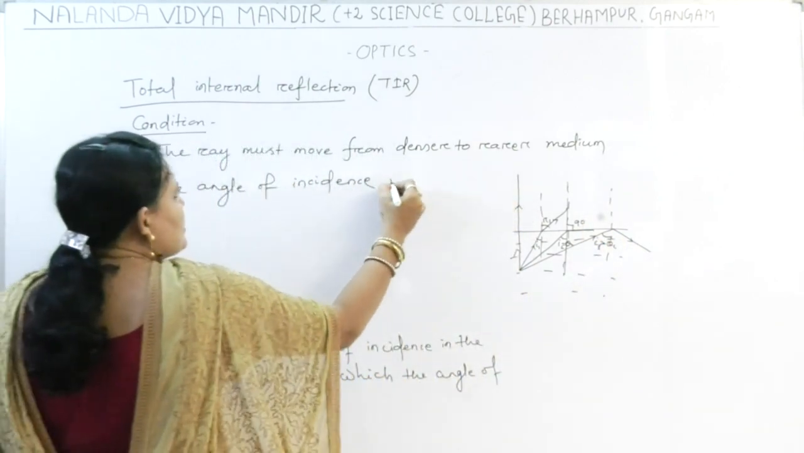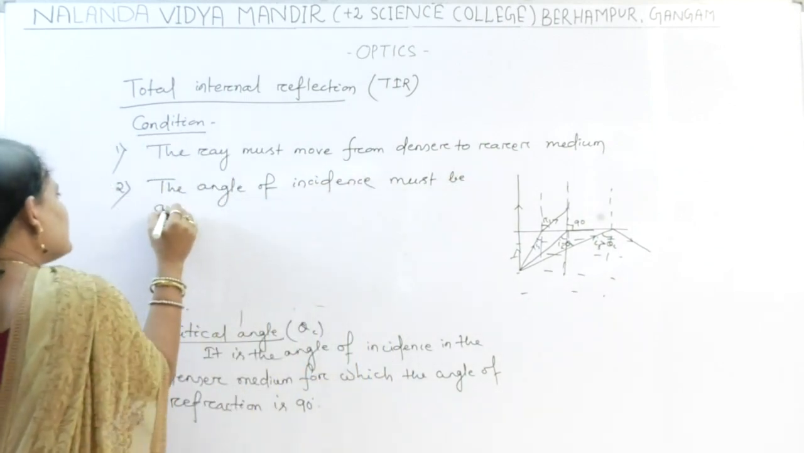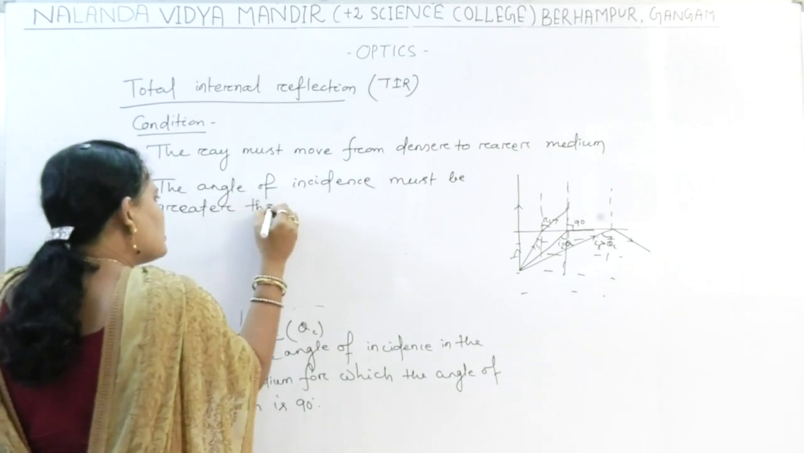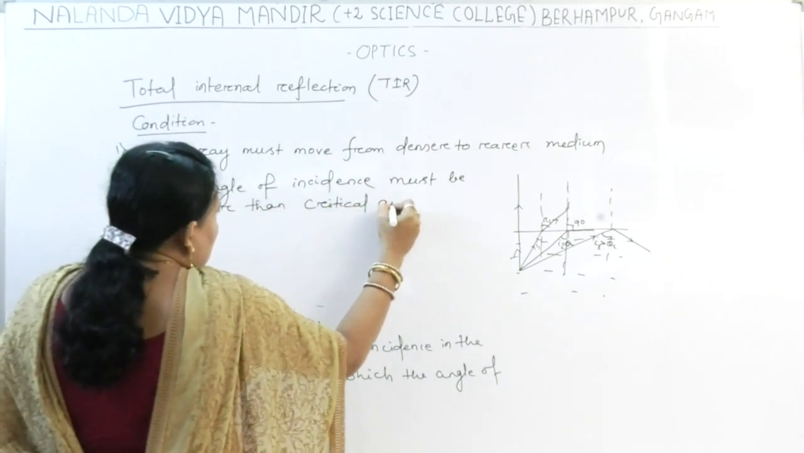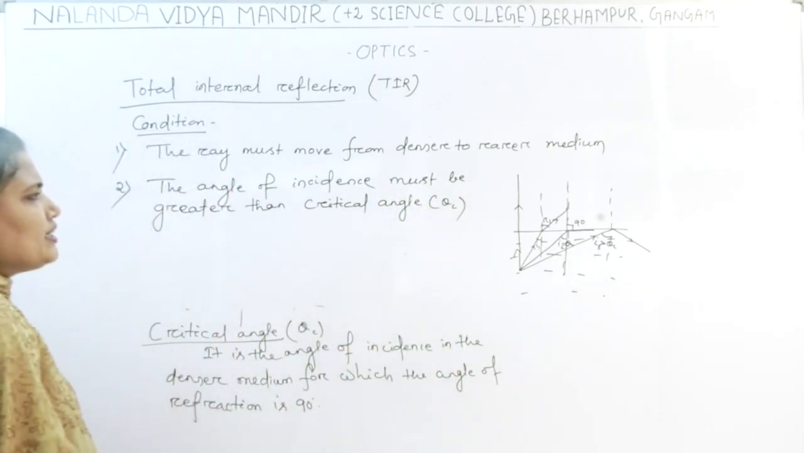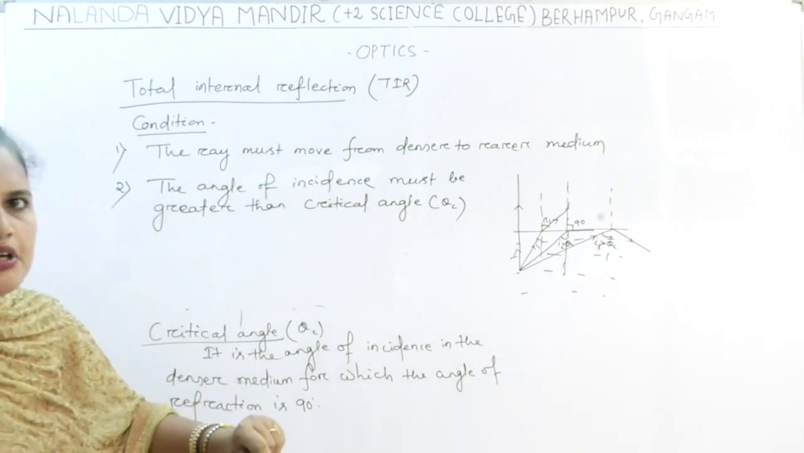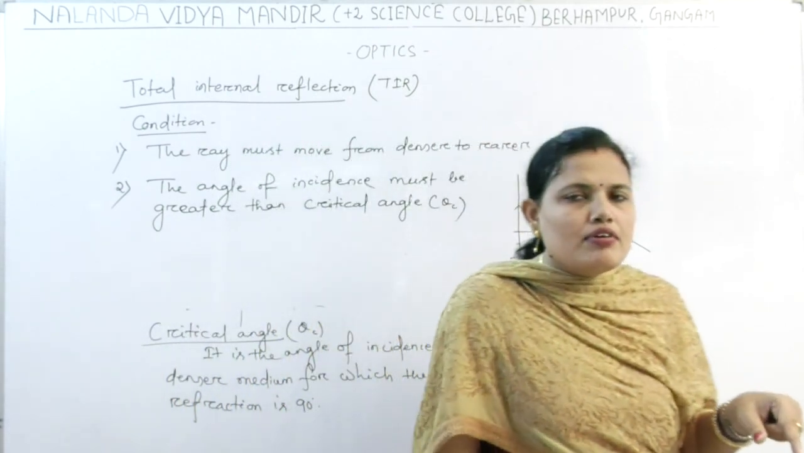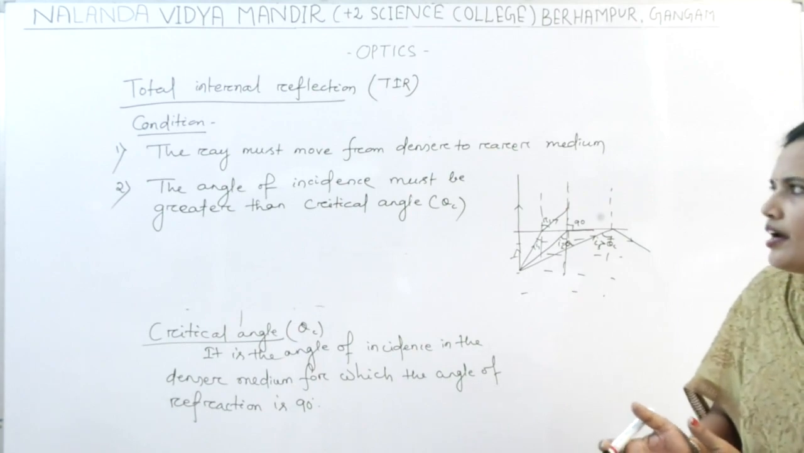The angle of incidence must be greater than the critical angle. Okay. So based upon this, if these two conditions are satisfied, then only can there be total internal reflection, where the refracted ray travels into the same medium.